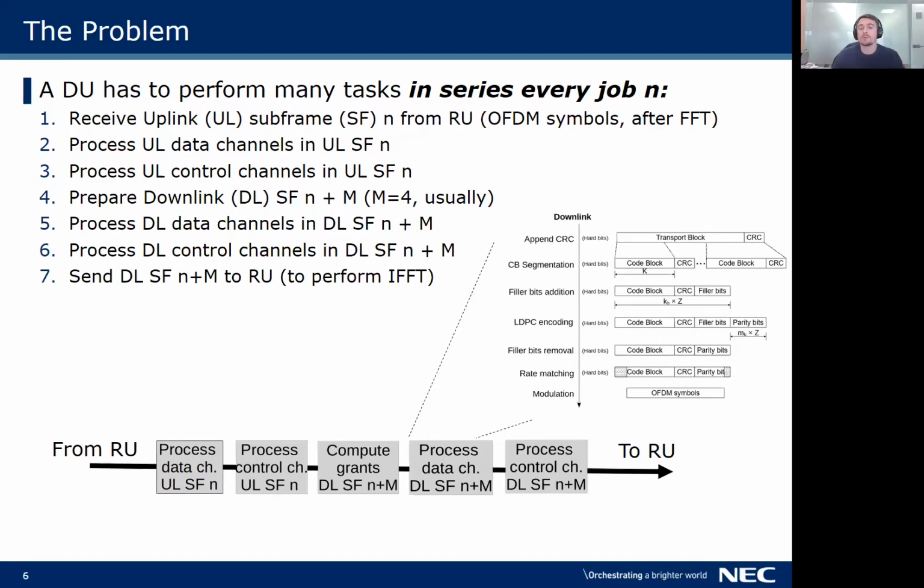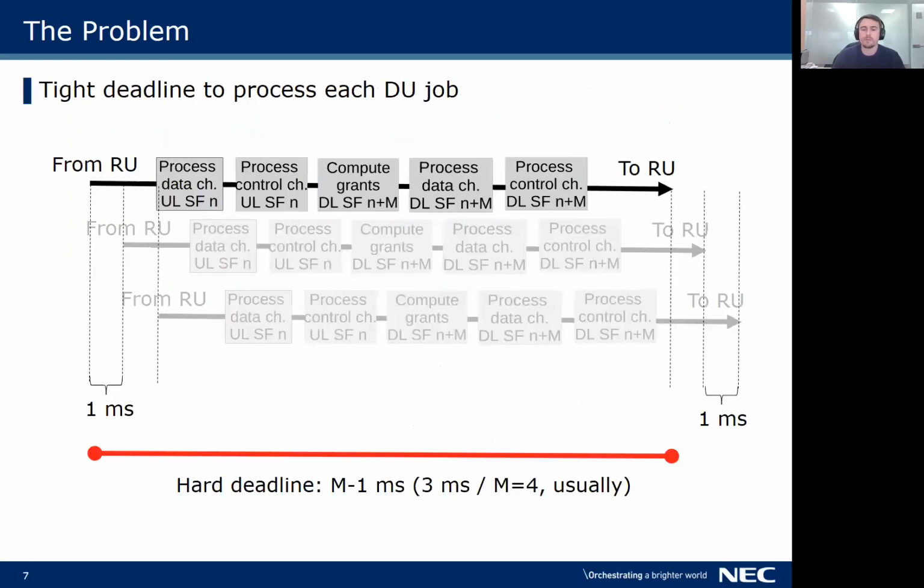And only once all the scheduling grants are calculated, we can then process a downlink subframe that includes all the corresponding data and control channels, among other important signals that preserve synchronization with the users. 3GPP imposes latency constraints between uplink and downlink channels. This latency constraint implies a hard deadline to process every single job, which is usually equal to 3 milliseconds.